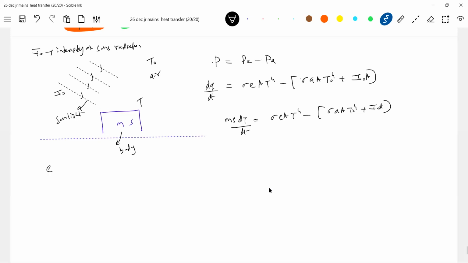What are E and a? E and a are emissivity and absorptivity. Practically, we make them equal, so I can write it as E only. So now you can calculate the temperature of this body. Like how we had Newton's law of cooling, it can be like this. In Newton's law of cooling, we didn't bother about sunlight being incident. It was only the body and its surroundings. If any radiation is incident, then it has to be taken like this. What is the area of cross section of the body? Surface area of the body, you write it.